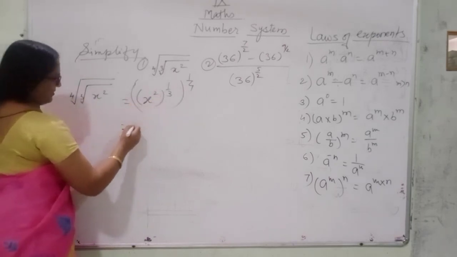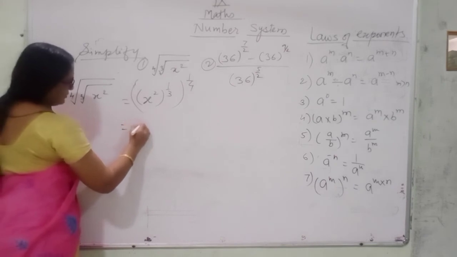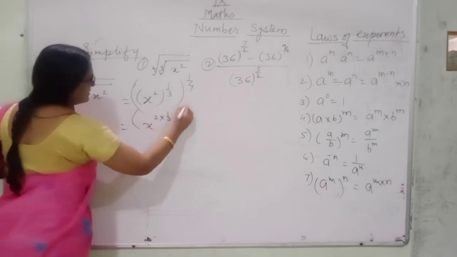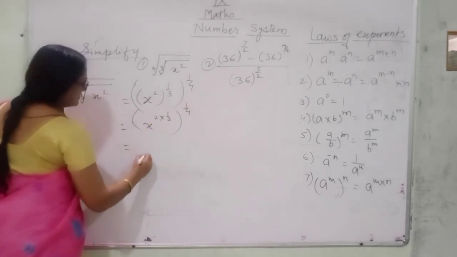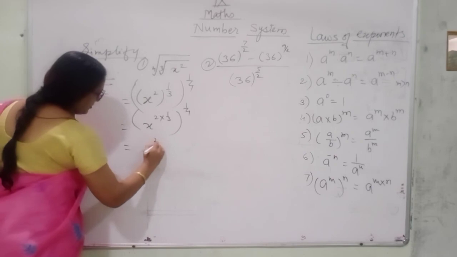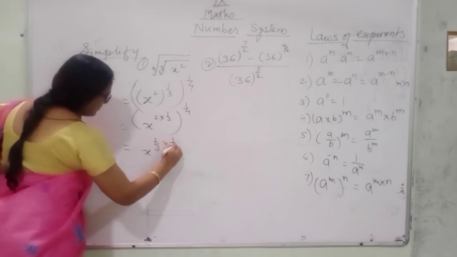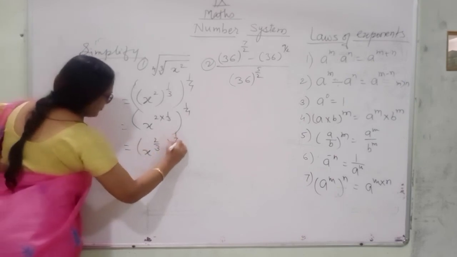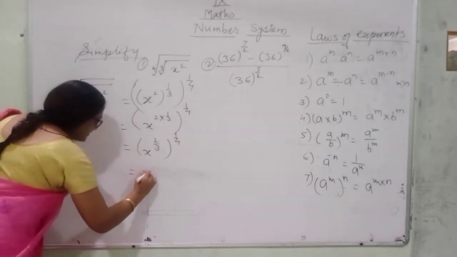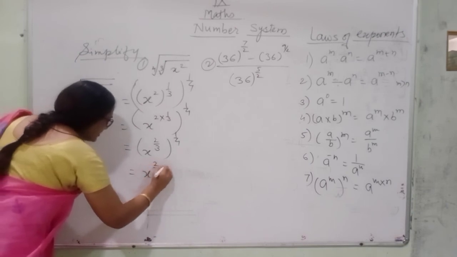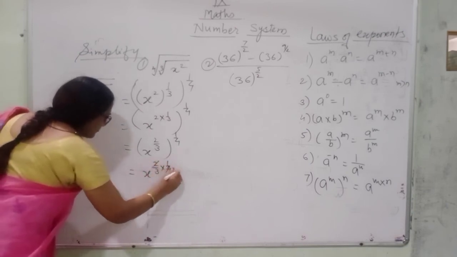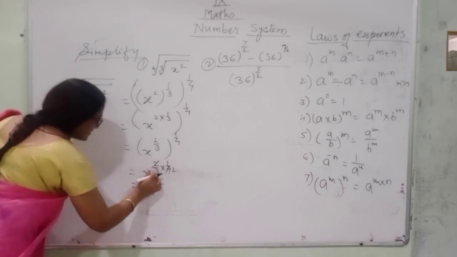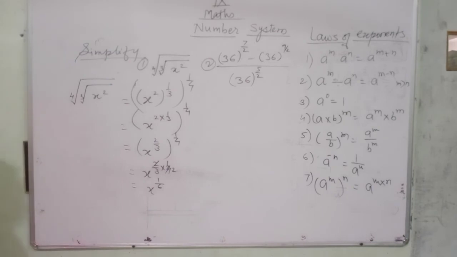First, one by one we are opening. So (x square) raised to the power 1 upon 3, bracket raised to the power 1 upon 4, that is x raised to the power 2 upon 3 multiplied by 1 upon 4, which is equal to x raised to the power 2 upon 12. 2 is cancelled, so x raised to the power 1 upon 6. 3 2s are 6. Like this you can solve.